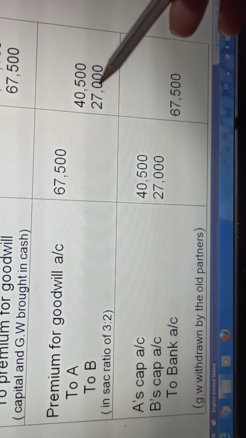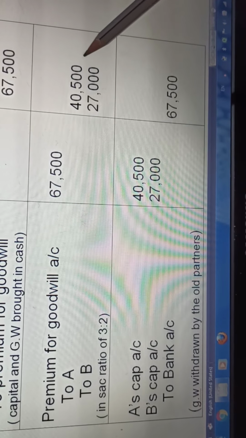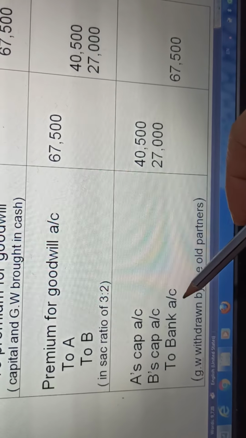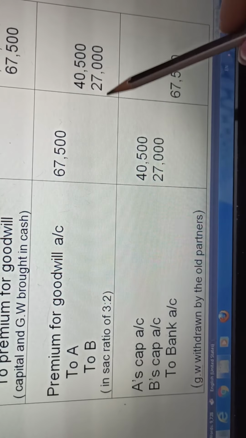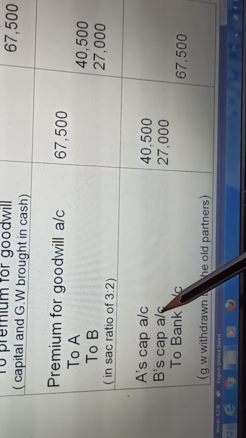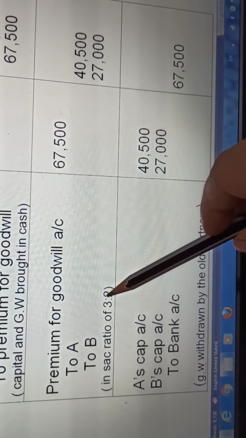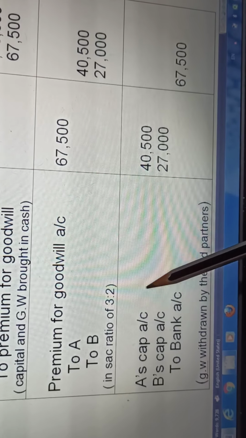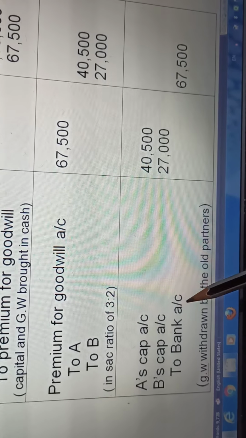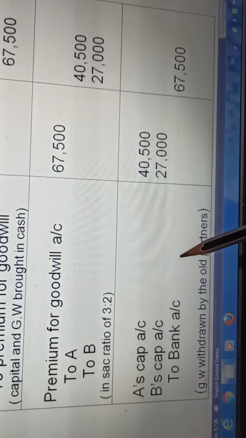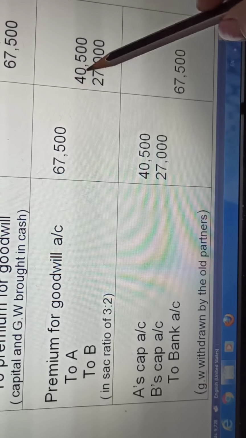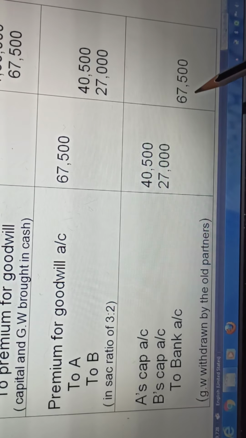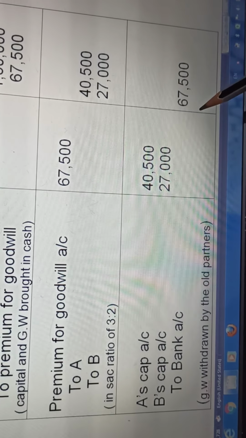Now this goodwill has been calculated and distributed, and then the last line says that they withdraw. In case it is not withdrawn, this is the end, and we do not distribute further. In case they withdraw, A and B are debited when they take away this amount. Bank account, the amount of goodwill is going from the business. A's capital account, A's goodwill; B's capital account, B's goodwill; and to bank account for the total amount of goodwill that is withdrawn.